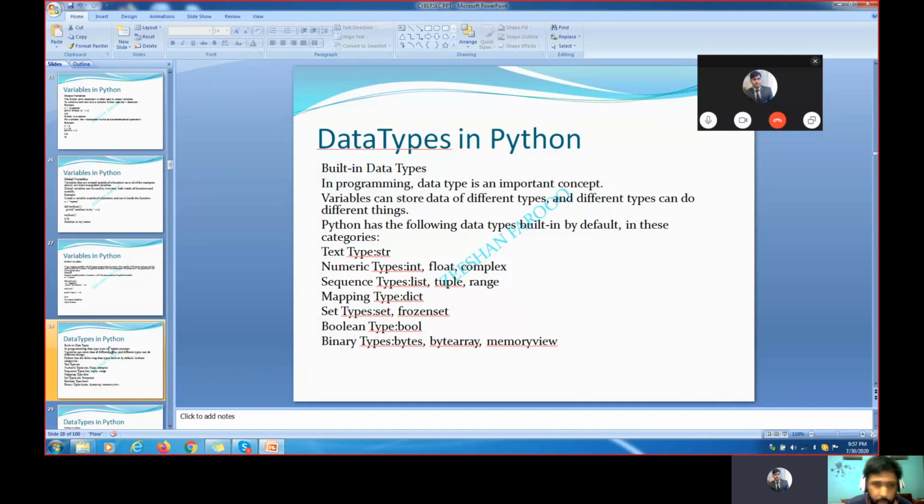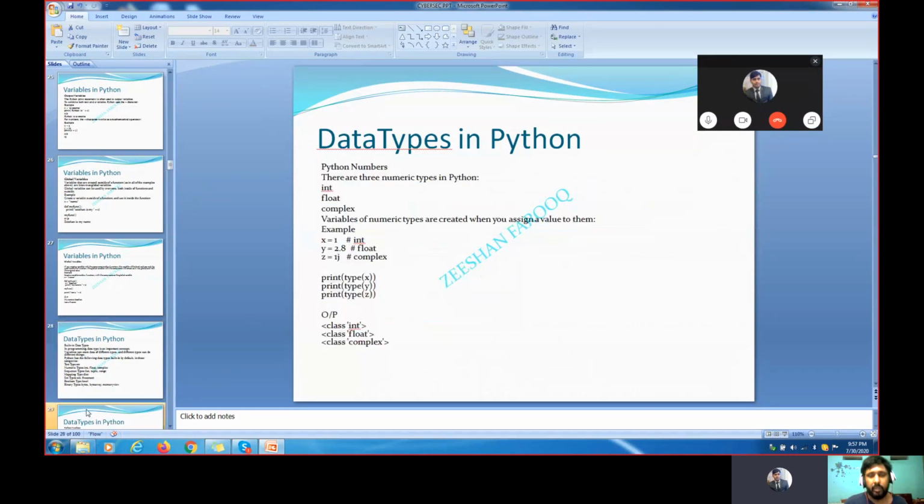Similarly, in Python we also have different kinds of data types. How are we defining them? For example, Zeeshan, Z-E-E-S-H-A-N, is a string. Number 5 is an integer value. 0.251 is a floating value. How do we define these values inside Python, and how will we find out the type in Python?